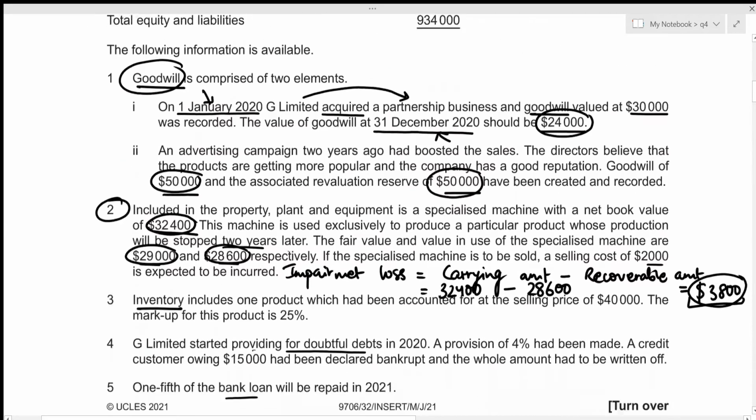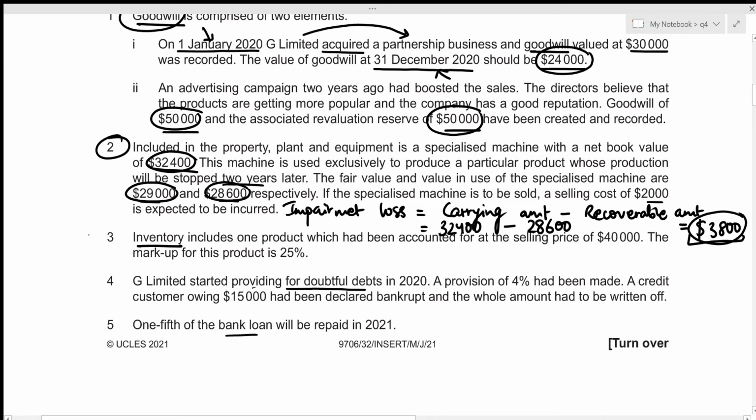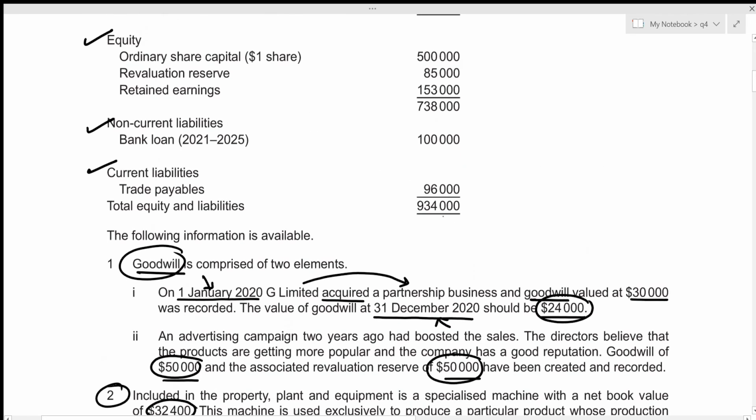Okay, now we can move towards figuring out the value for inventory. We were given additional information regarding inventory right here. Inventory includes one product which had been accounted for at the selling price of 40,000, and the markup for this product is 25%. Alright, so markup of 25% just means that the selling price is going to be cost times 1 plus we are increasing the cost by 25%, which is the markup value. We can write it down as 0.25.